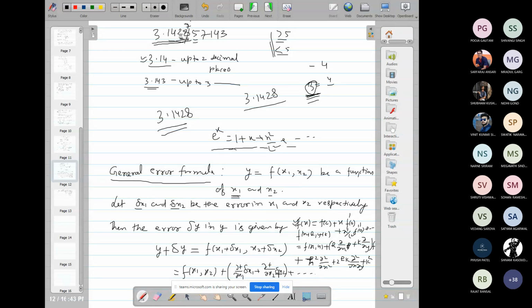So neglecting higher order terms, we assume that the errors in x1 and x2, del x1 and del x2, are small. If these are small, then the square, product, cube and higher order terms of del x1 and del x2 will be negligibly small. So we may neglect the higher order terms in del x1 and del x2.